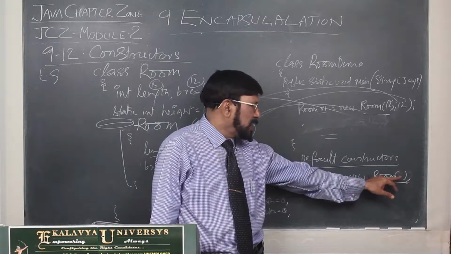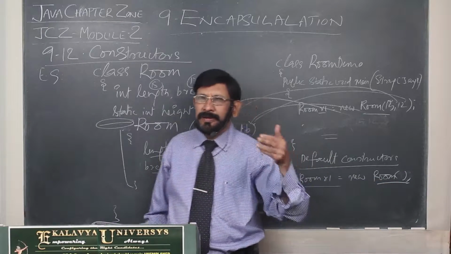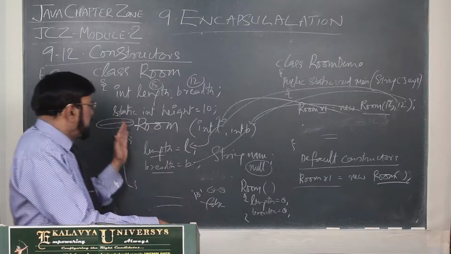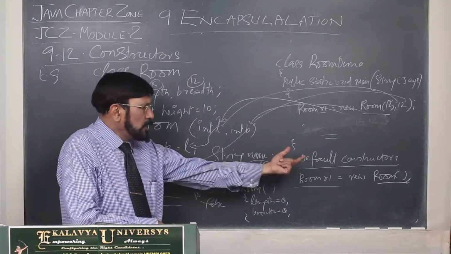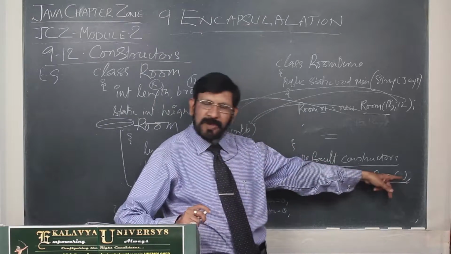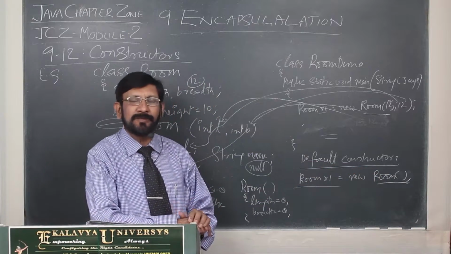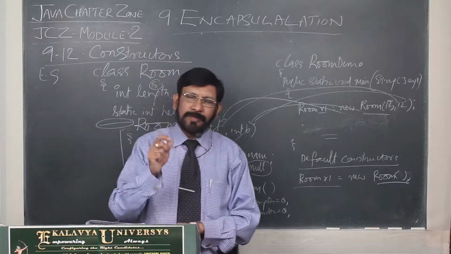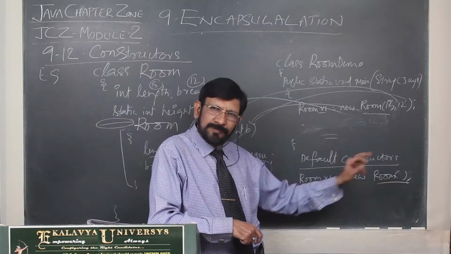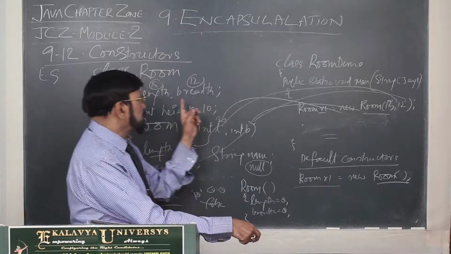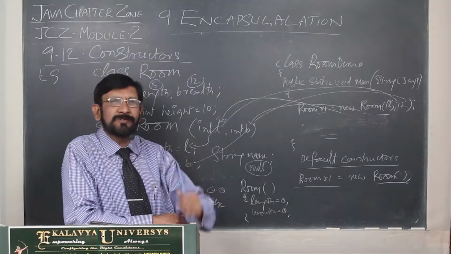Okay, you have called the default constructor, but in our previous programs we didn't write this type of constructor. So how are these default values initialized? I told you that if you don't give a value, because of the calling of the default constructor, instance variables are initialized with the default values.